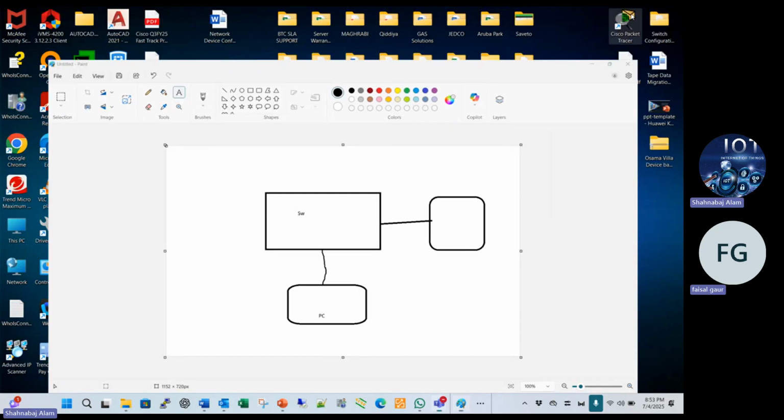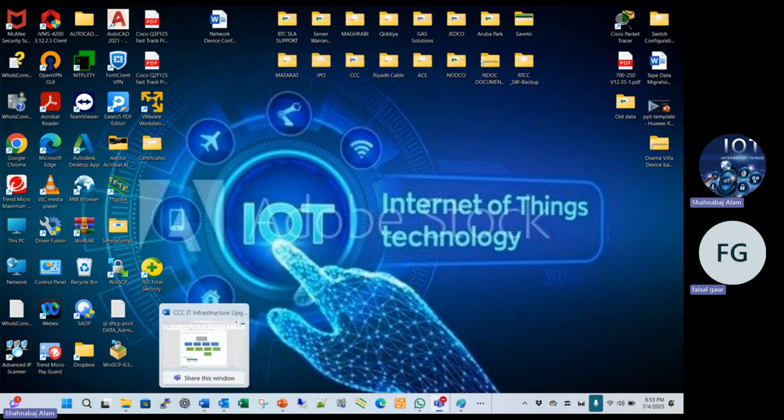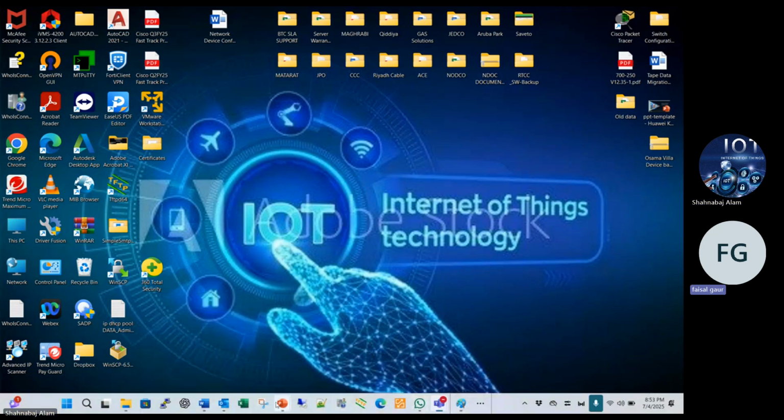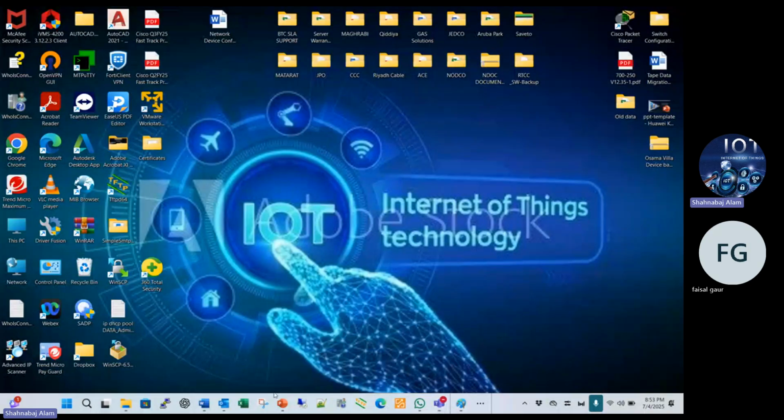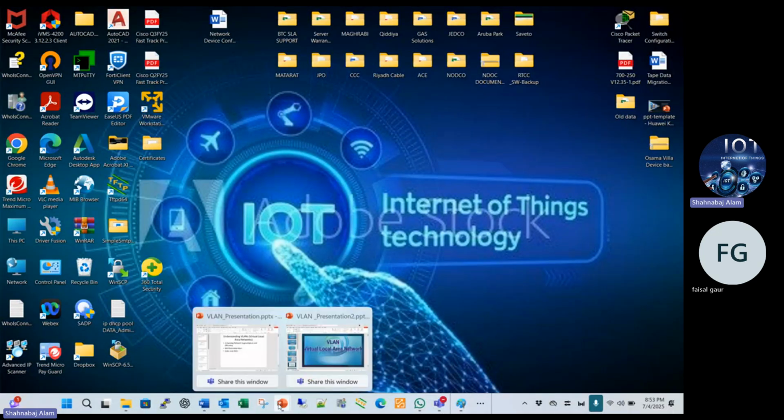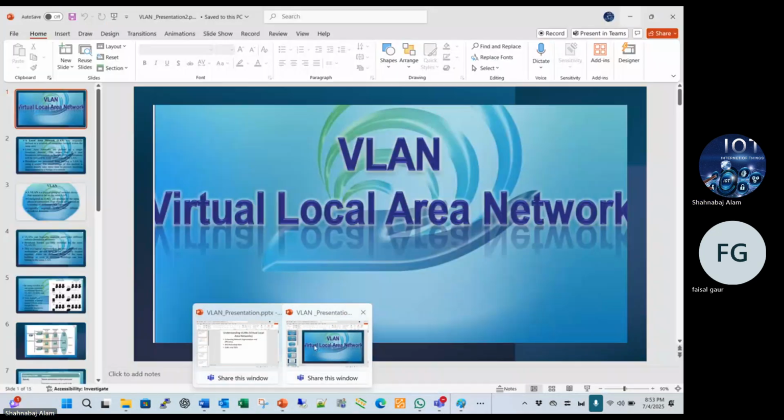So the purpose of creating the VLAN is to avoid the traffic. Data will be shared separately through the separate VLANs.